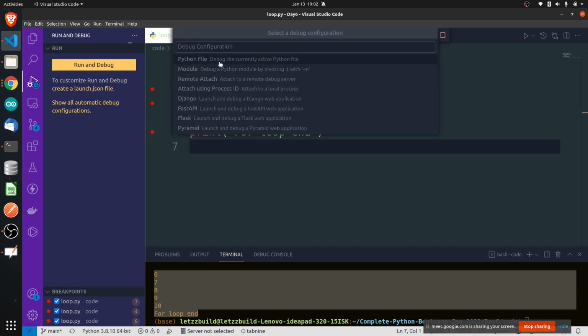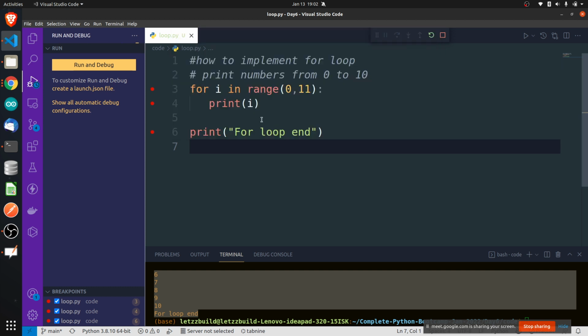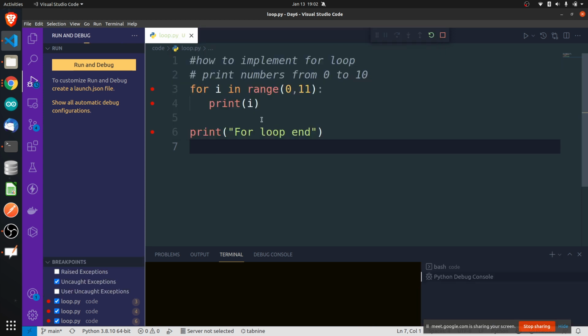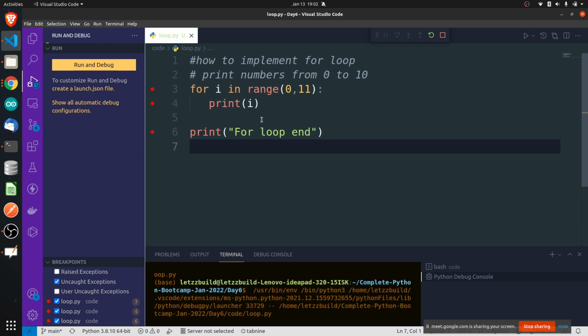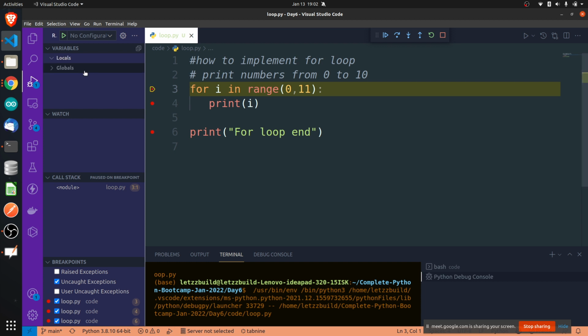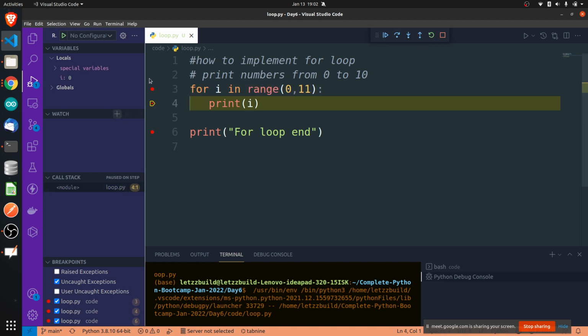I want to debug the current Python file, so Python file, debug the current Python file. Started debugging. Perfect, you will get all your values here now. The program has come to this line. Let's tell it, come on, execute this line. Whatever line is highlighted, execute that line and go to the next line. Yes, it has executed.